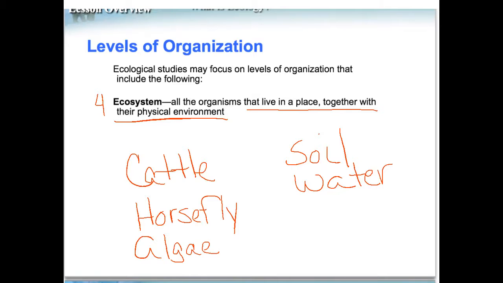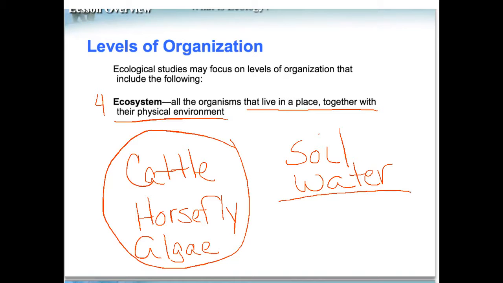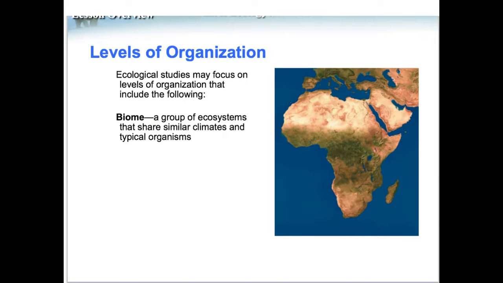One more level up is the ecosystem. This is all the organisms that live in a place together with their physical environment. So no longer are we talking about only the living items, we're also including the non-living, like the soil and water that may be in the cattle pasture. Another level of organization is the biome.